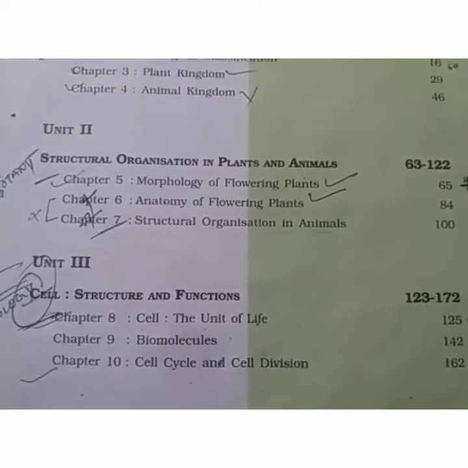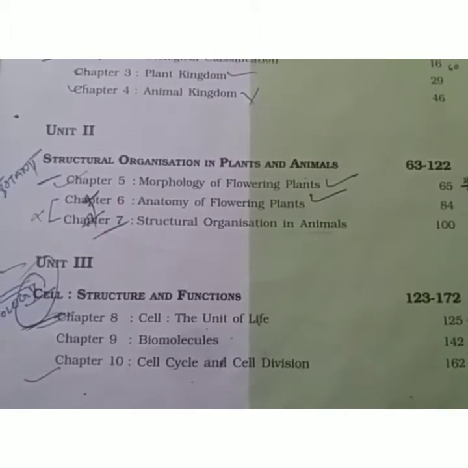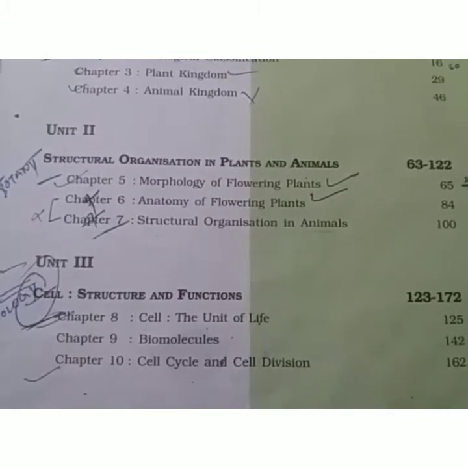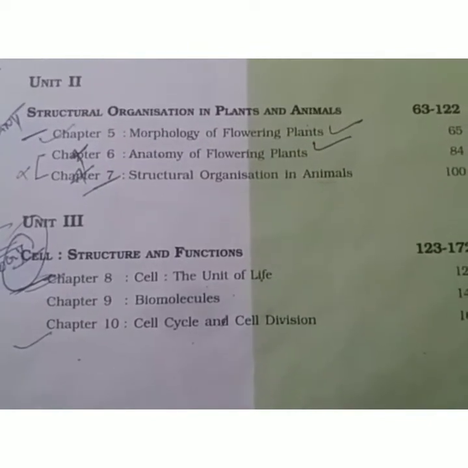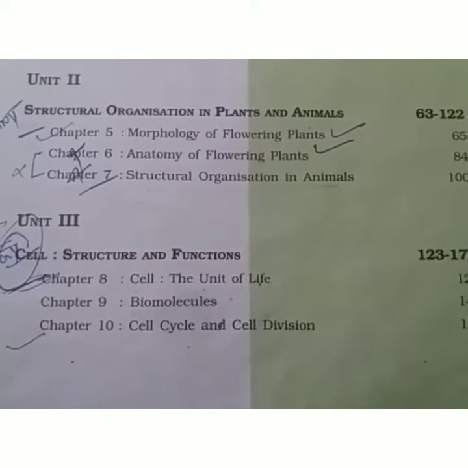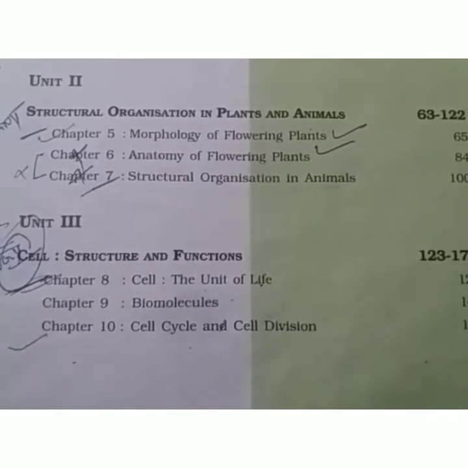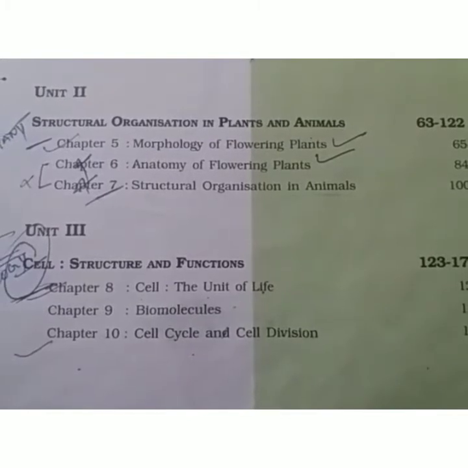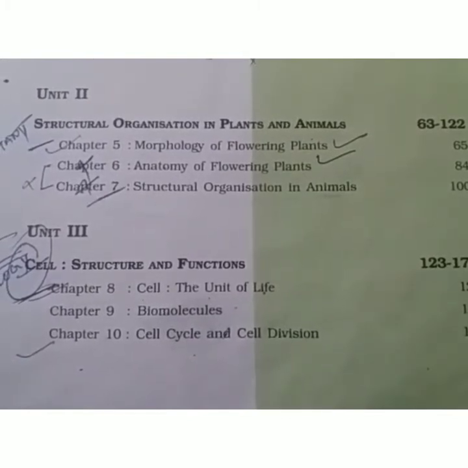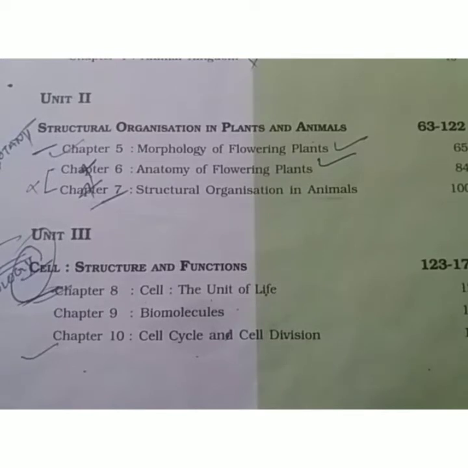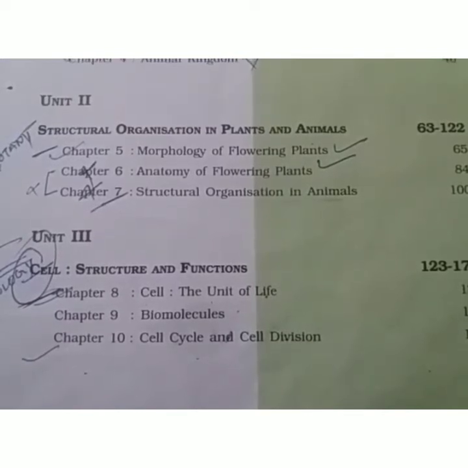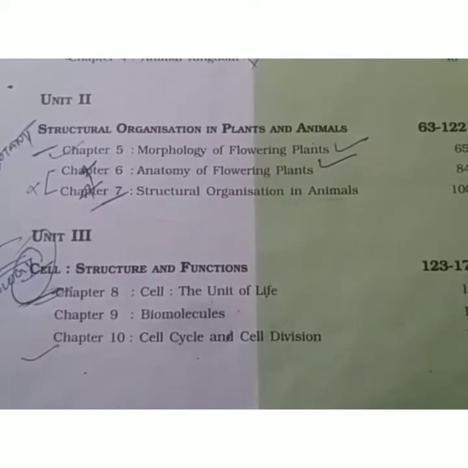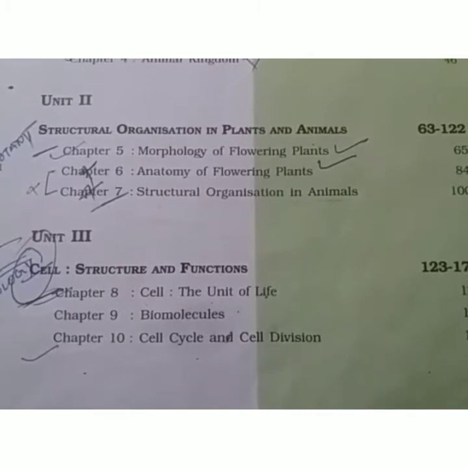So your 5th chapter is about the morphology of those flowering plants and the 6th is about their anatomy. Morphology means external features related to the leaf, root, shoot, stem and others, while anatomy deals with the internal tissue level study, meaning meristematic tissue, permanent tissue, simple tissue, complex tissue, xylem, phloem, stomata and many more.